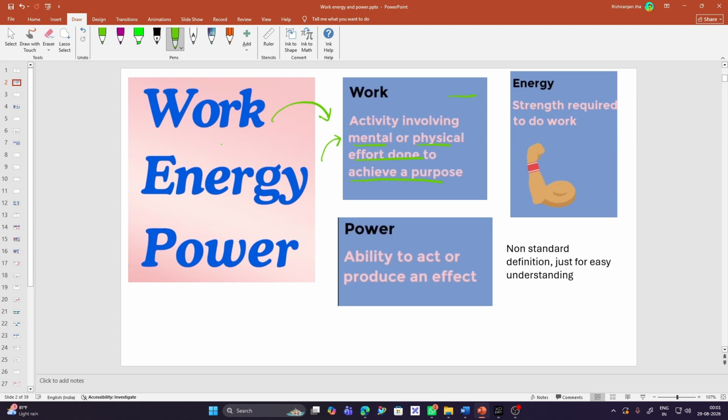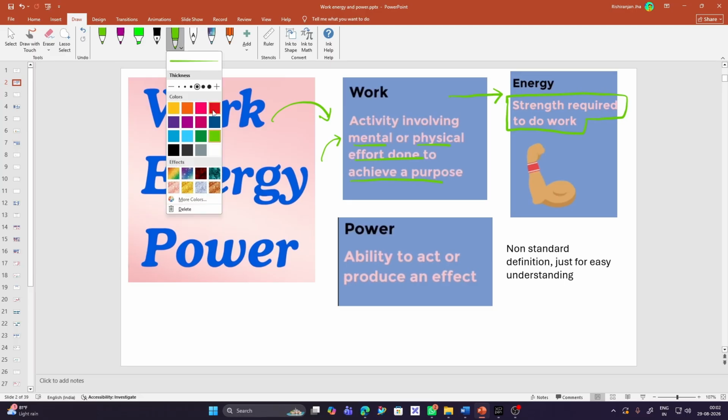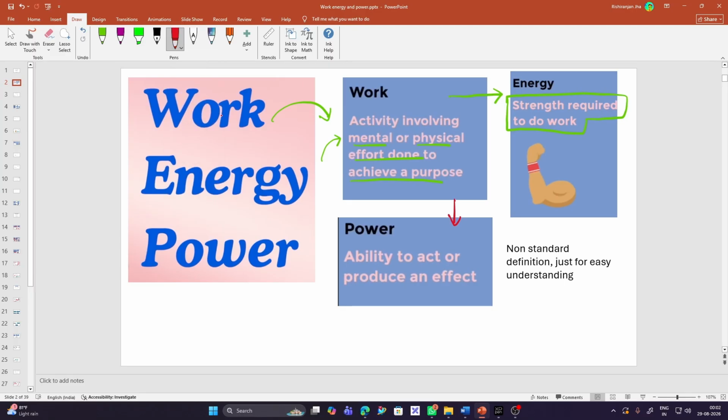Now we will look at one more definition, the definition of energy. Again, this is not the standard definition. Energy is the strength required to do work, whether or not you have the strength to do a particular kind of work. Now the concept of power. Power is the ability to act or produce an effect. In order to produce a certain kind of effect during work, that is called power. These are all non-standard definitions, just for your understanding.